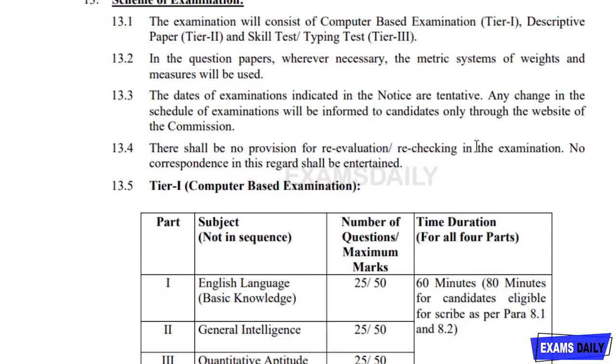And the next is about scheme of examination, which is very important for every candidate. The examination will consist of 2 tiers, that is computer based examination and descriptive type paper, and next is skill test or typing test. Okay, so there are 3 phases, so you have to attend all these. If you are passing in tier 1, you will be going to tier 2, and if you are passing tier 2, you will be going to tier 3. So please be aware of that also.